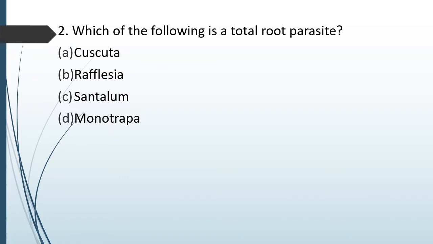Question number 53. Which of the following is a total root parasite? Option A Cuscuta, option B Rafflesia, option C Santalum, option D Monotropa. Which of the following is a total root parasite? Correct answer is option B Rafflesia.